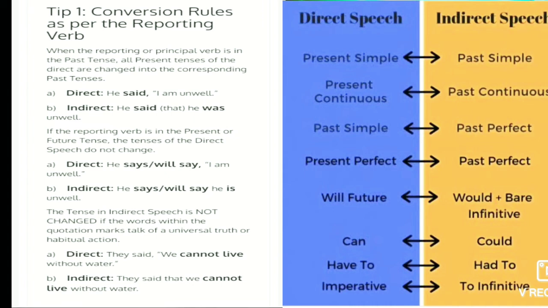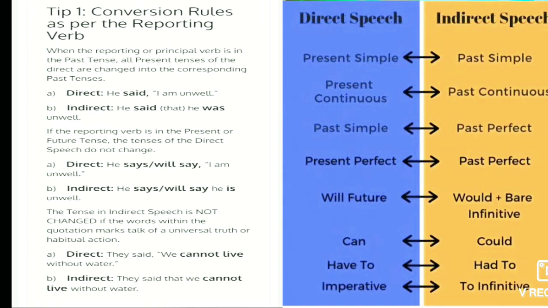These changes will happen. But if the reported verb is in the present tense or the future tense, then there will be no change in the tense.